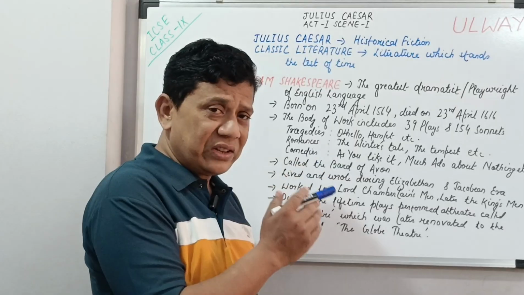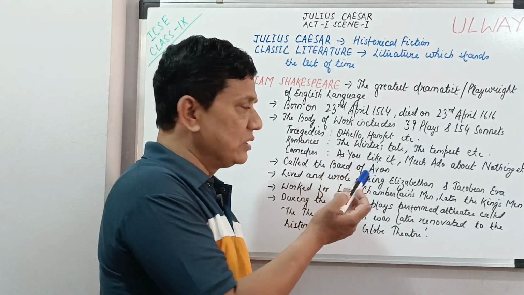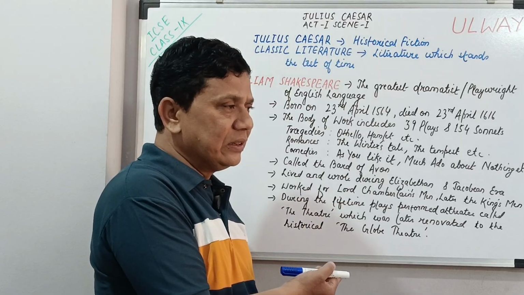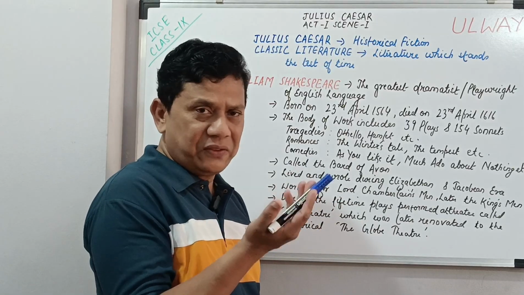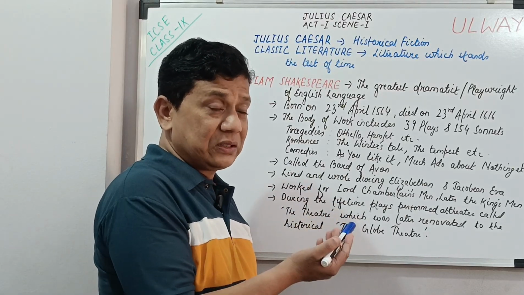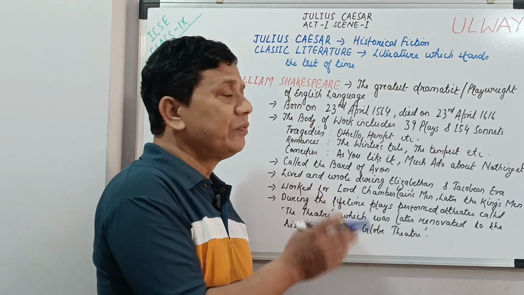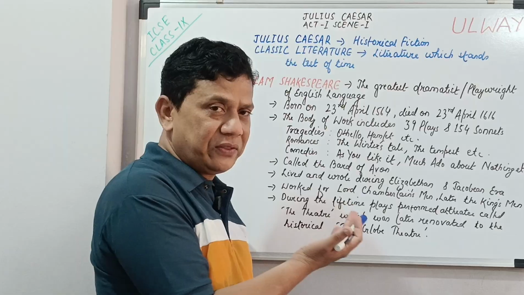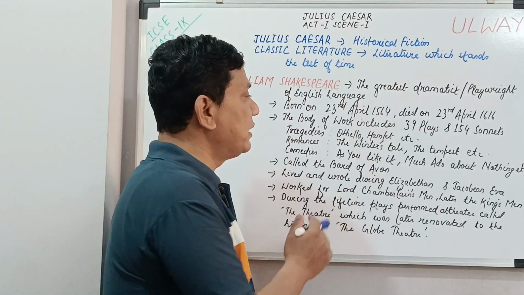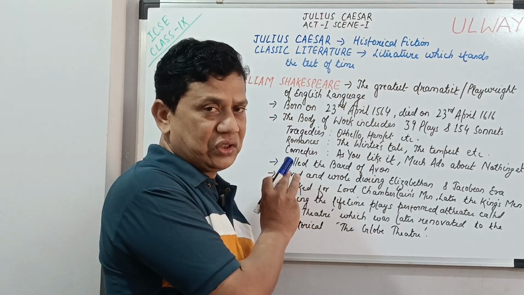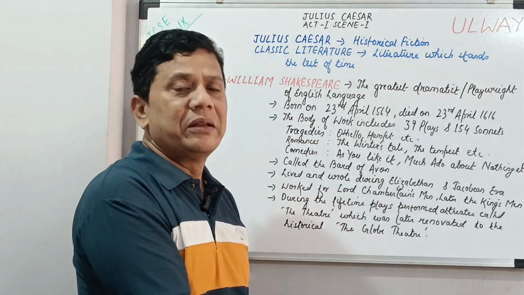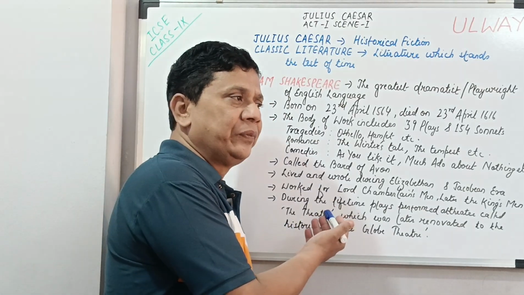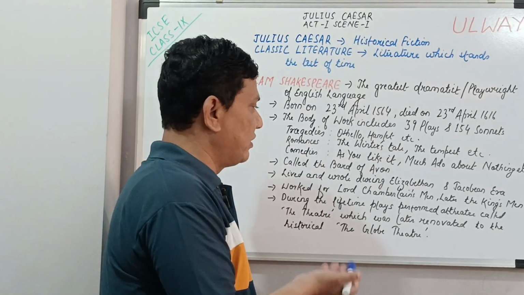He wrote many very famous tragedies, which include Othello, Hamlet, King Lear, and Macbeth. When it comes to his drama, the tragedies are more famous than his romances and comedies. Obviously, the others are also great pieces of literature. But tragedies like King Lear, Othello, Hamlet, and Macbeth are very famous, and we can put Julius Caesar into that category. It's a tragedy basically.